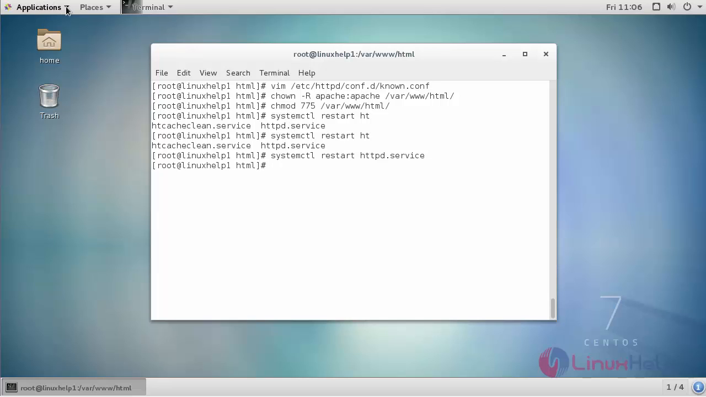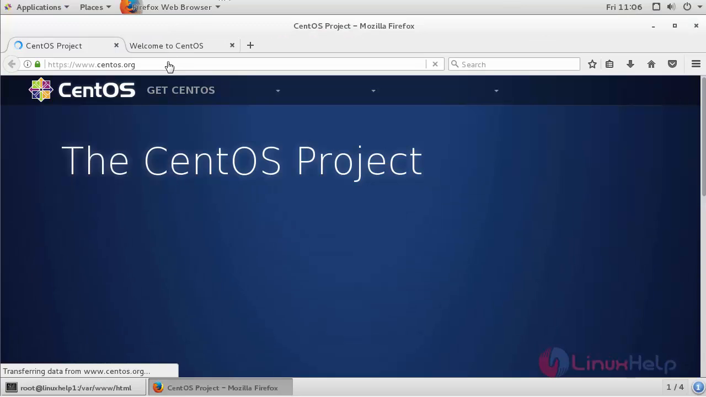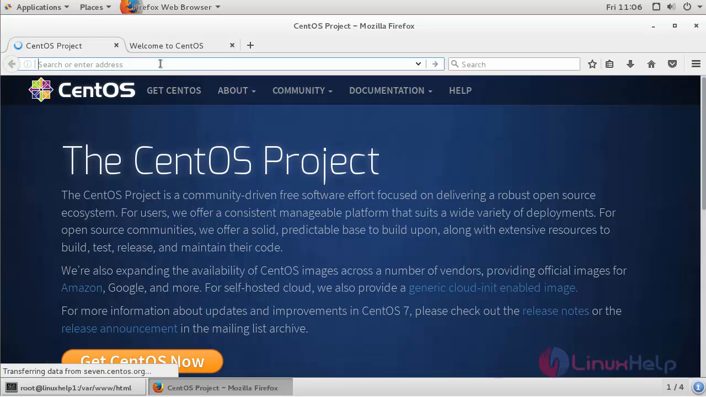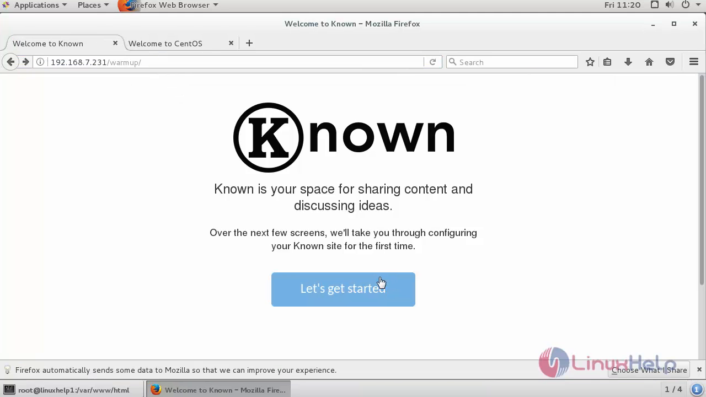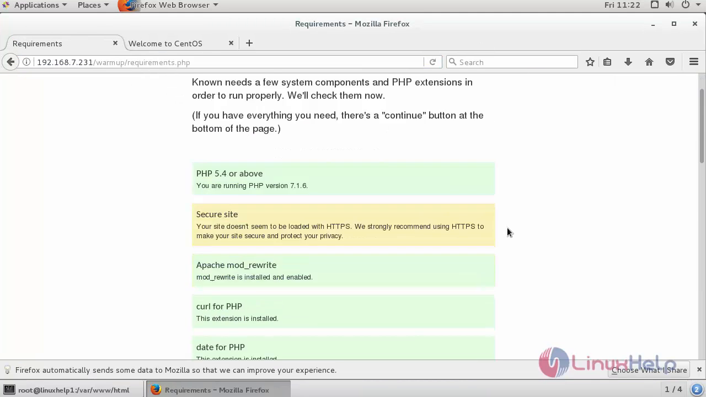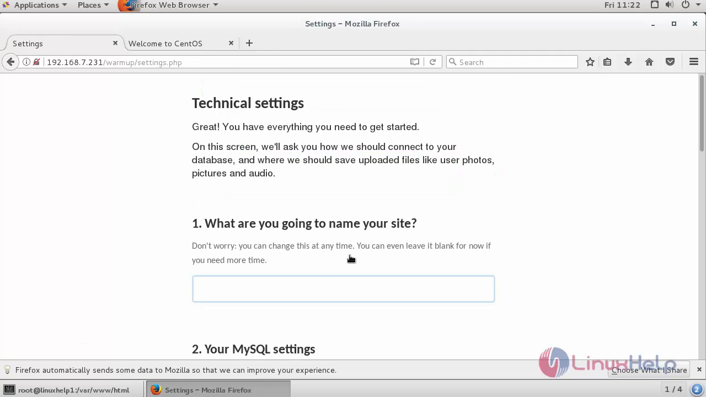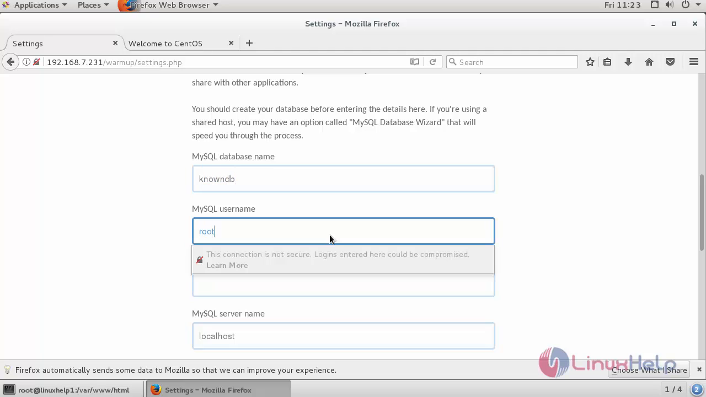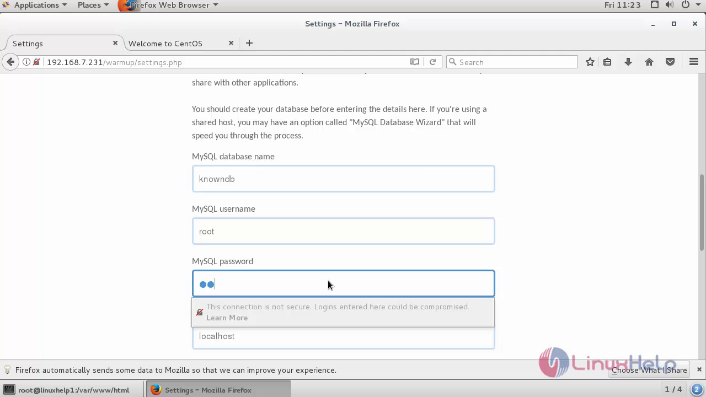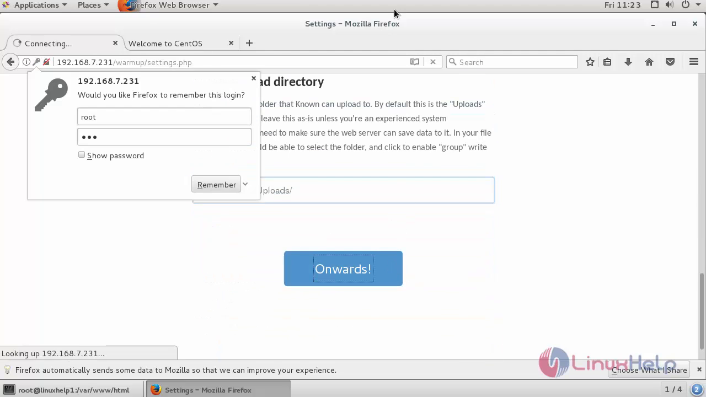Switch to your browser and enter your machine's IP. Let's get started. Provide the name of your site and other SQL database credentials. Name of your database, user, followed by the password, onwards.